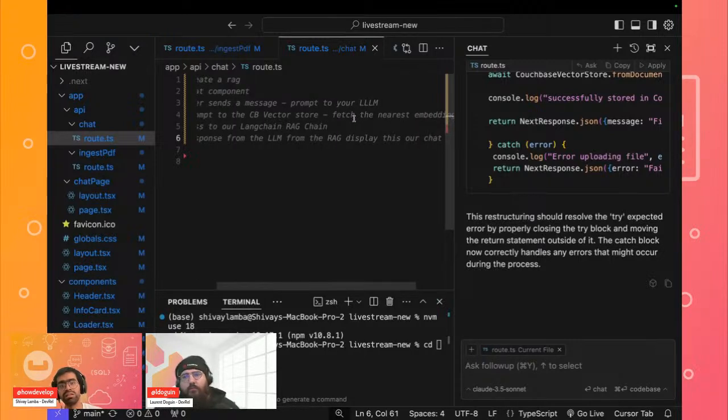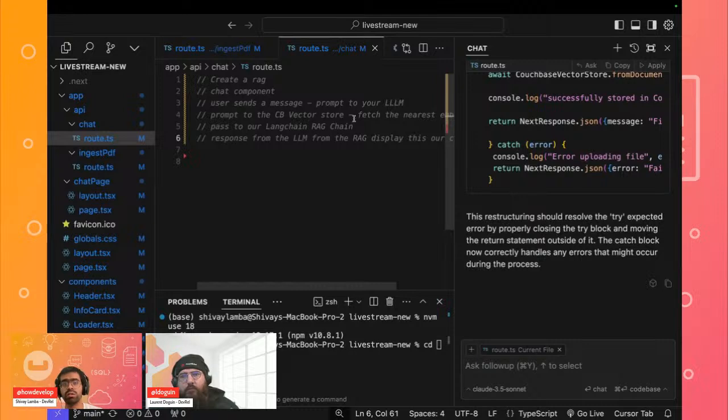That prompt is sent to the Couchbase vector store, where we use the retriever to retrieve the nearest embeddings based on the input prompt query you have sent. Then we pass it to our LangChain RAG chain, and we generate the response from our LLM as part of the RAG chain, giving you the result based on the question or query that you have asked.